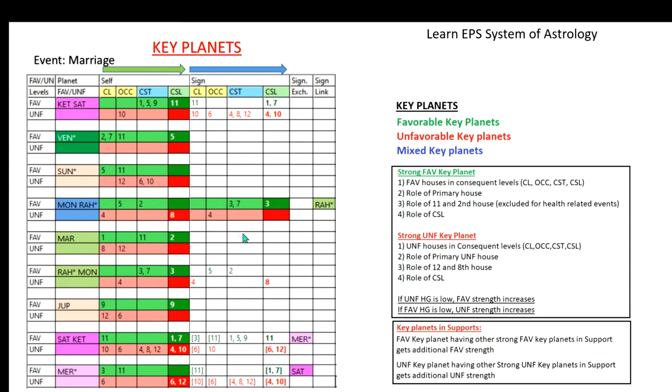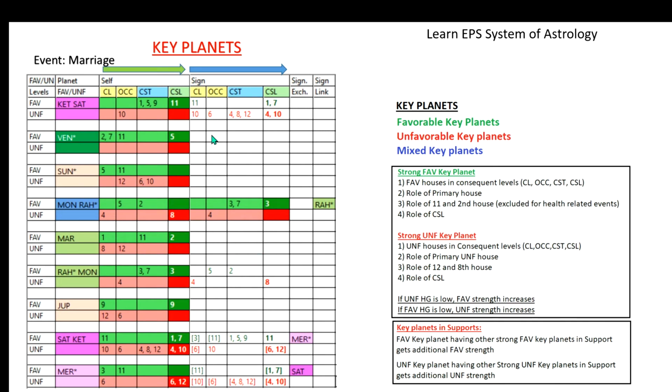If Mars is conjoined with Venus, or aspected by Venus, or in the sign of Venus, then Mars is connected and getting the support of Venus, and automatically the Mars strength increases because of the support from the other key planet. It means a favorable key planet can support another planet by way of support. That way we can identify each planet's favorable strength and unfavorable strength.